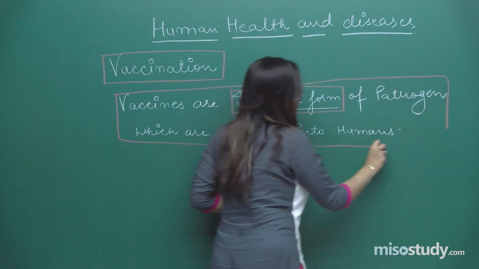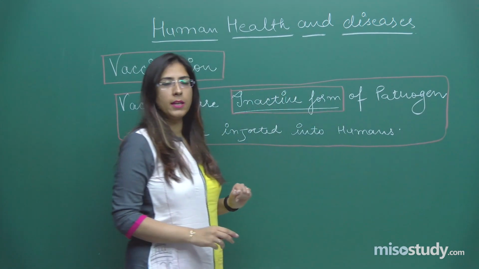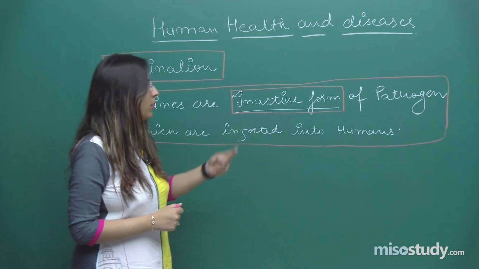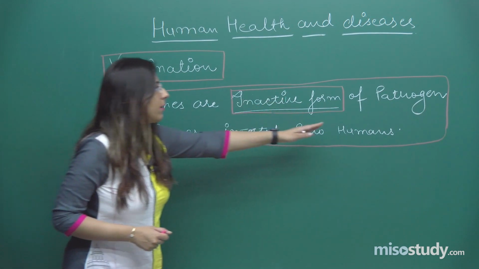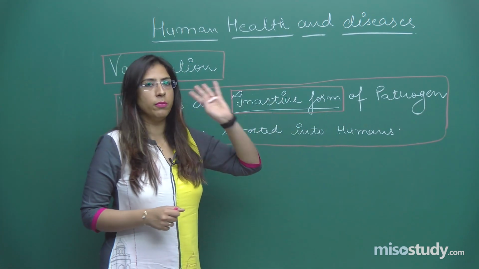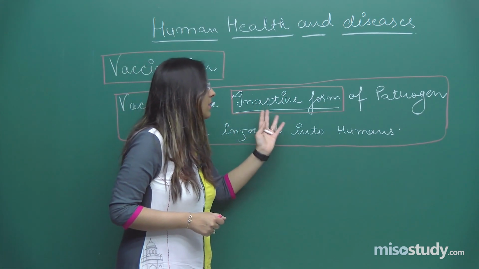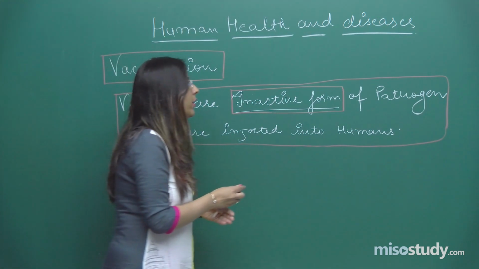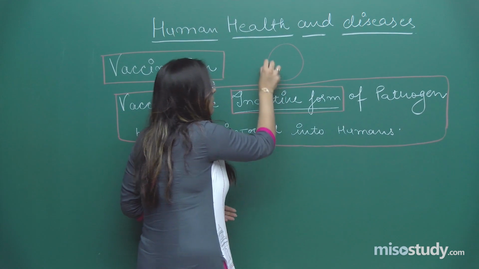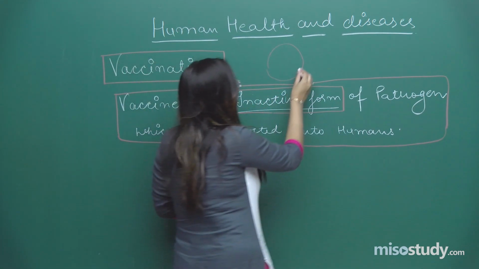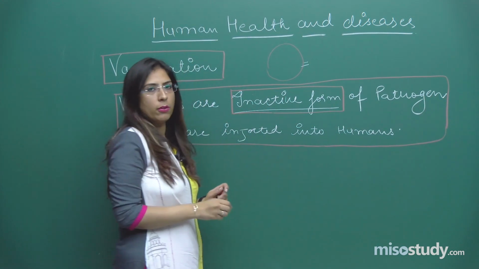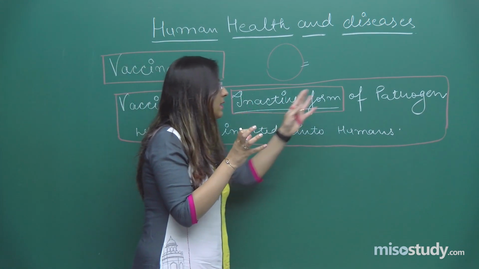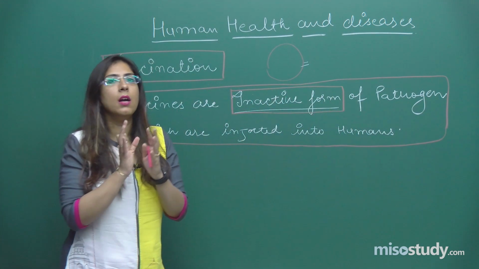There are so many types of vaccines available. There are certain vaccines like first generation vaccine, second generation vaccine and third generation vaccines. So we will be doing that. First of all, the vaccines are the inactive form of pathogens which are injected into the humans, right? And this inactive form of pathogen can be in the form of attenuated, like they are heat killed, or sometime what we do, we use the surface antigen, right? Suppose this is a pathogen and we use a surface antigen, and that surface antigen is considered as a vaccine and that is incorporated into the body, right students?